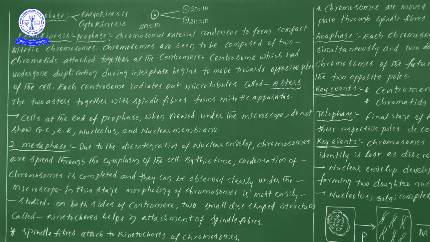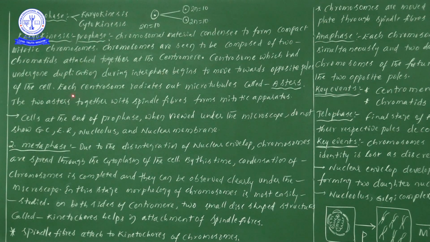Point purida. Ipo centrosome irikama, ade centrosome duplication we have seen in interphase, but that particular centrosome starts to move towards the opposite poles of the cell in prophase.